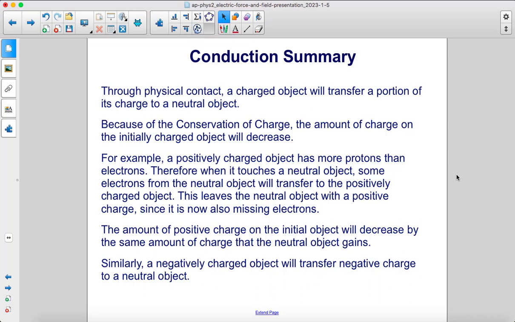This leaves the neutral object with a positive charge, since it is now also missing electrons. The amount of positive charge on the initial object will decrease by the same amount of charge that the neutral object gains. Similarly, a negatively charged object will transfer negative charge to a neutral object.